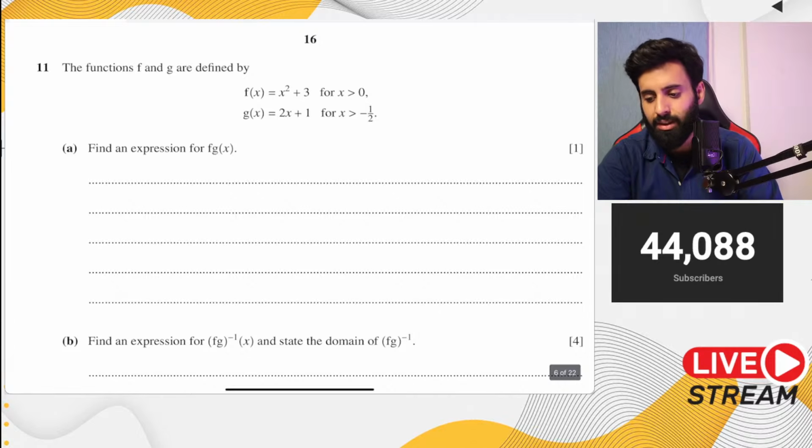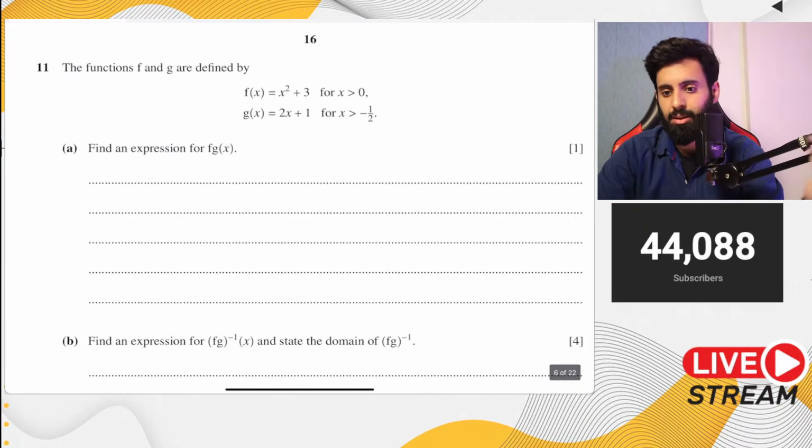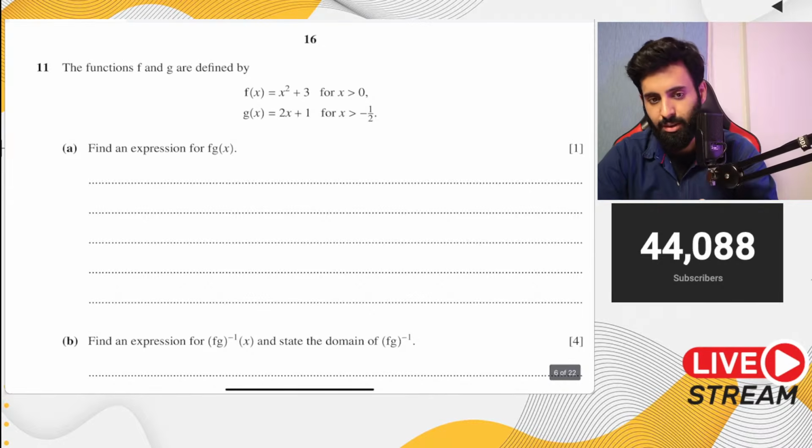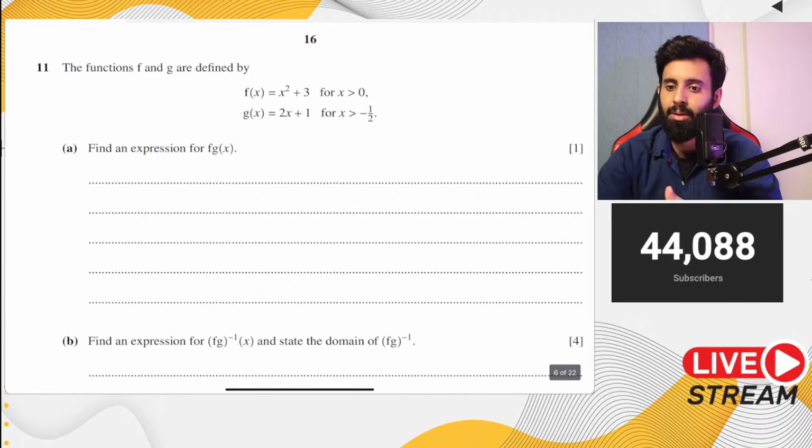Then make sure to first identify the easier questions. Sometimes it's the case, I'm sure you must have noticed this earlier in O-level math or IGCSE math as well, that sometimes there's an easier question towards the end of the paper. So you don't want to spend too much time on the difficult question and then realize you don't have enough time left for the easier one. So make sure that you first scan the paper.